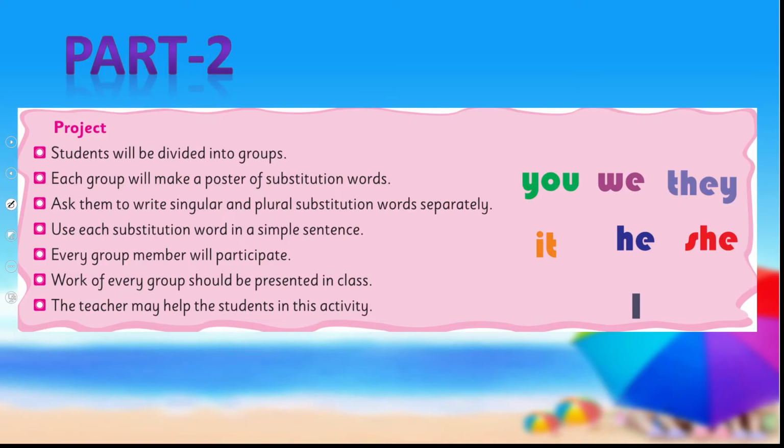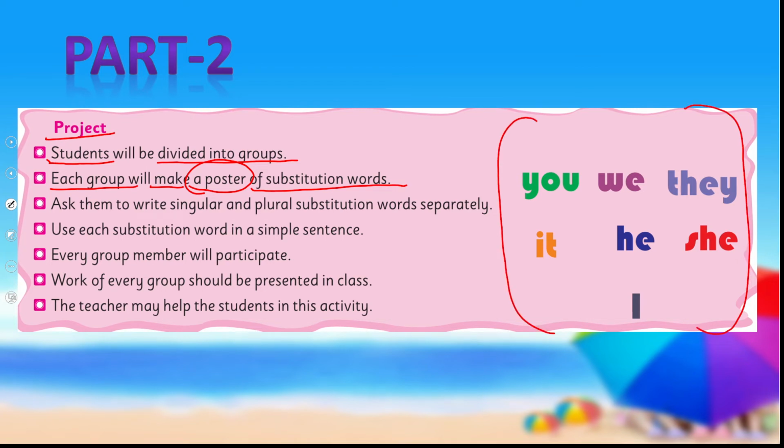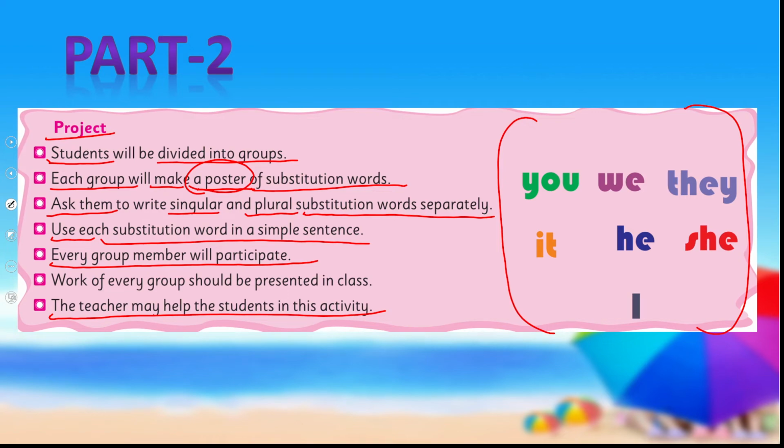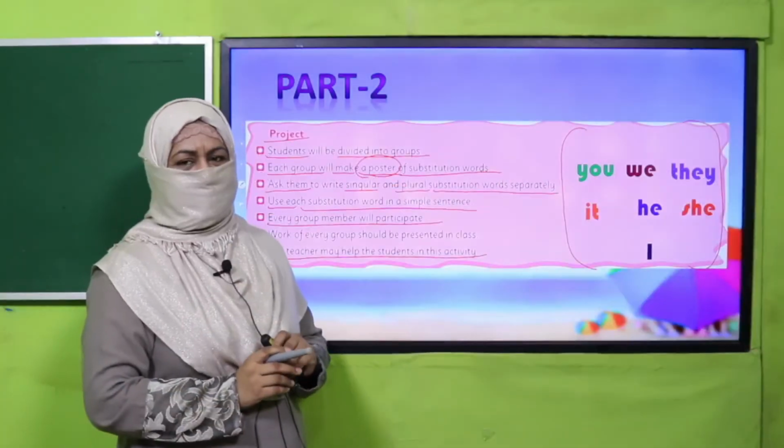So the next part of this activity is a project. This is a very simple and interesting project. Your teacher will divide you into groups and each group will make a poster of substitution words. You will write singular and plural substitution words separately, and you will use these substitution words in your sentences. Every group is going to participate and the teacher will help you in this activity. All right. So pause the video, complete this project and then come back.